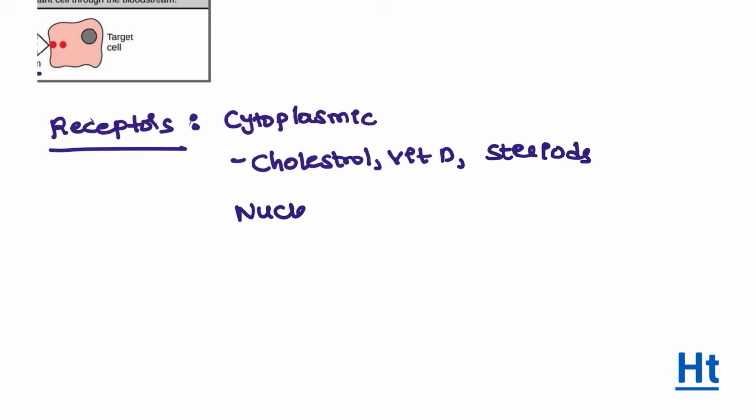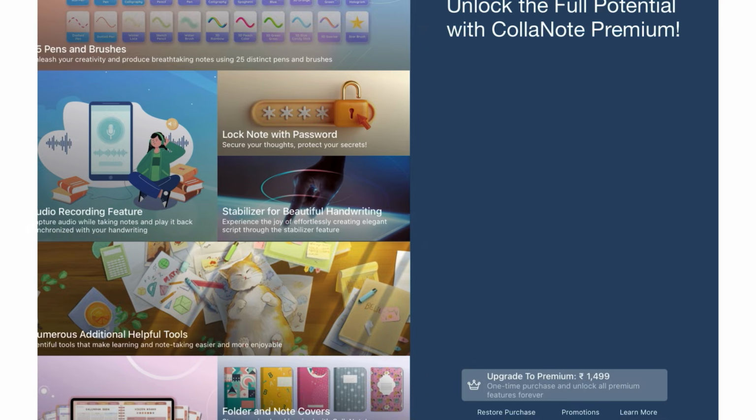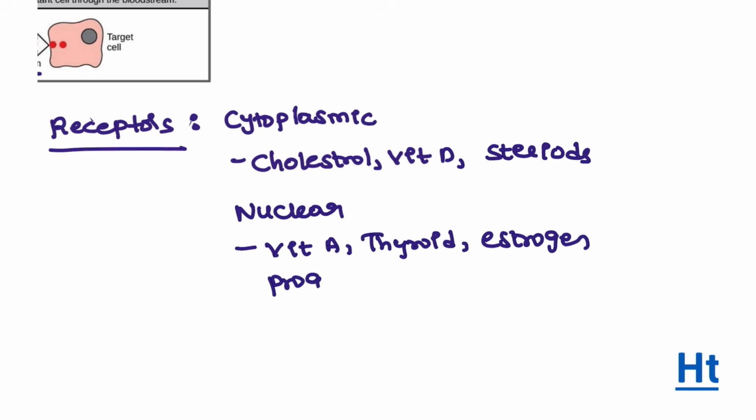And next we also have the nuclear receptors. For nuclear receptors, vitamin A and thyroid are the main examples. Other than that, we also have estrogen and progesterone. Okay, this has to be noted.